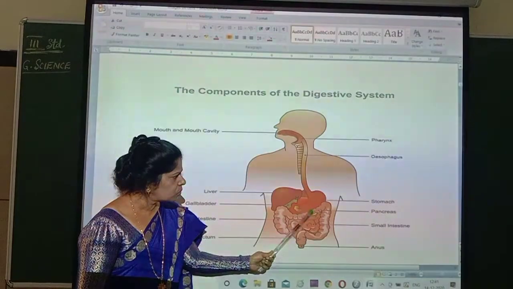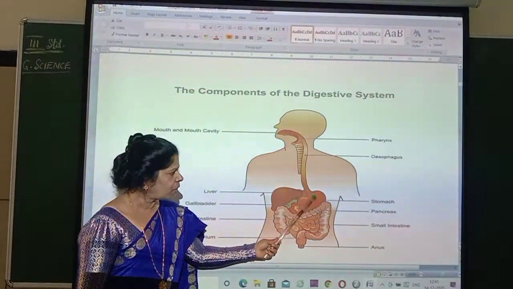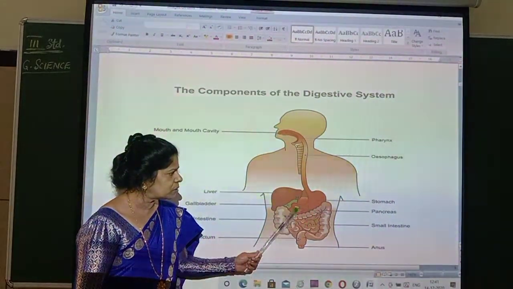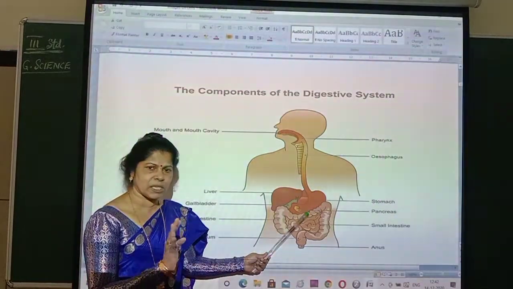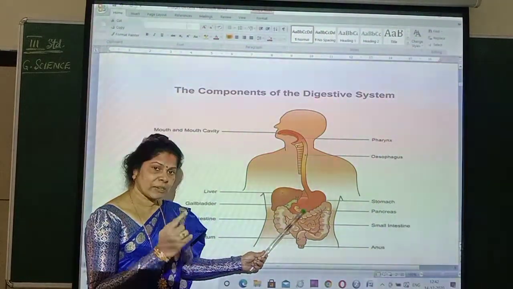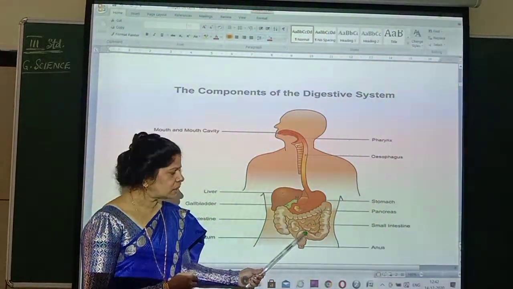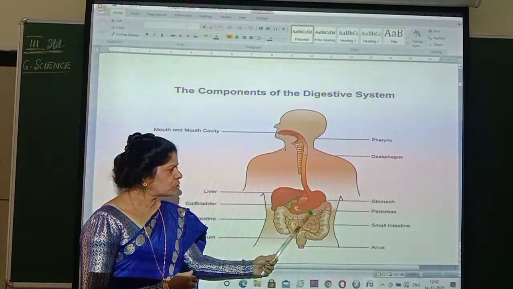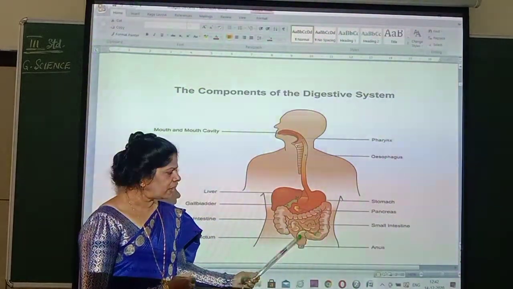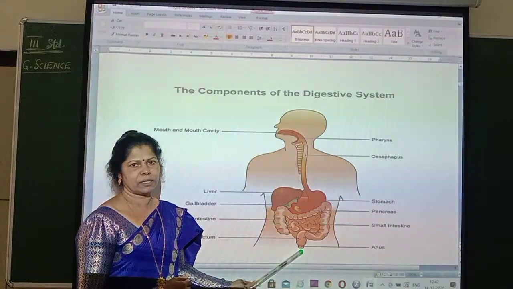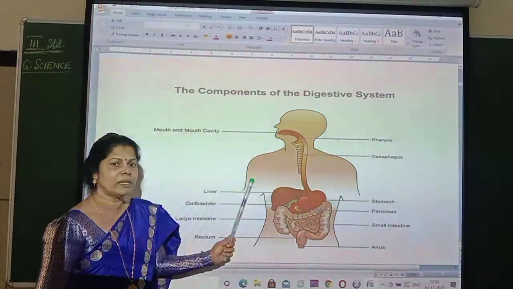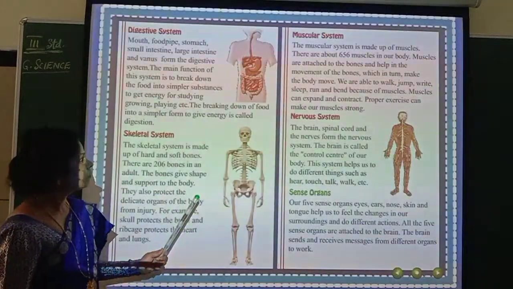From there it comes to the stomach. From the stomach, what happens? The complete digestion is over. The undigested food materials will come through the small intestine, reach the large intestine, and come out through the anus. Did you understand? That's about the digestive system.